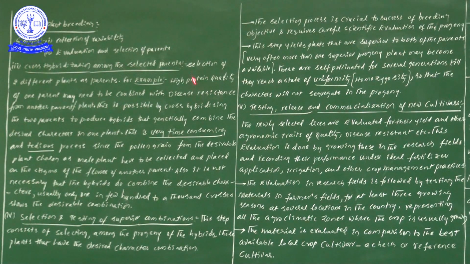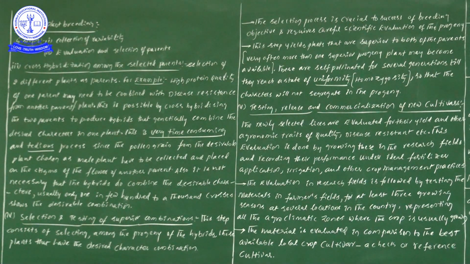So when we do cross hybridization among these two, one consists of high protein quality and the second consists of the disease resistant character. By using cross hybridization techniques, we are going to produce a new variety. That is in the next line. Let us see. This is possible by cross hybridizing two parents to produce hybrids that genetically combine the desired characters in one plant or one offspring.